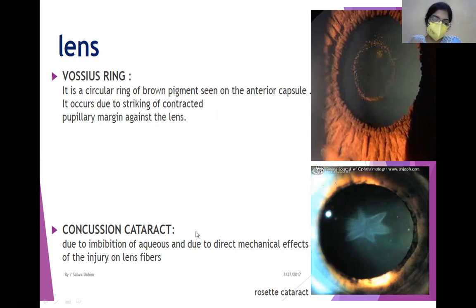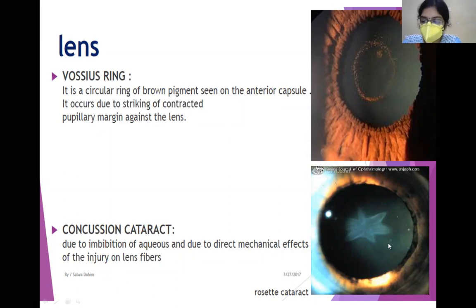Now, what is concussion cataract? Concussion cataract, as the name implies, is a form of traumatic cataract. This cataract mainly develops either due to the mechanical effects of the trauma, because there is direct injury of the lens fibers, or it can also occur due to imbibition of aqueous fluid by the lens. So concussion cataract can form a variety of cataracts.